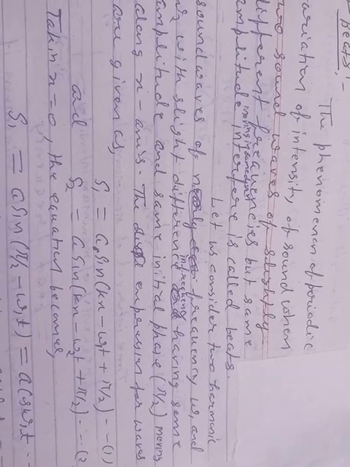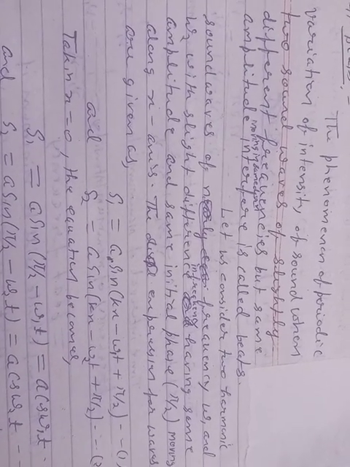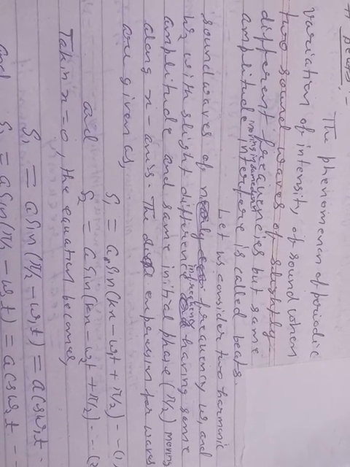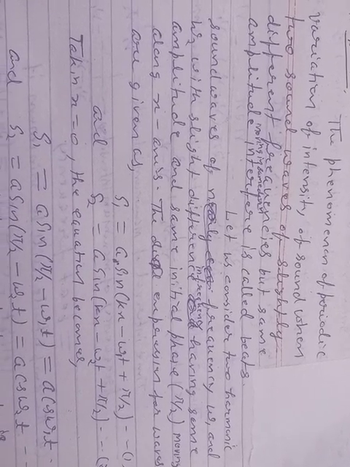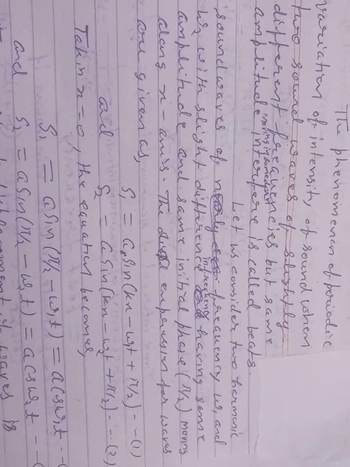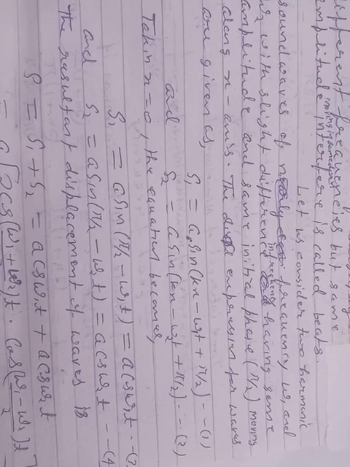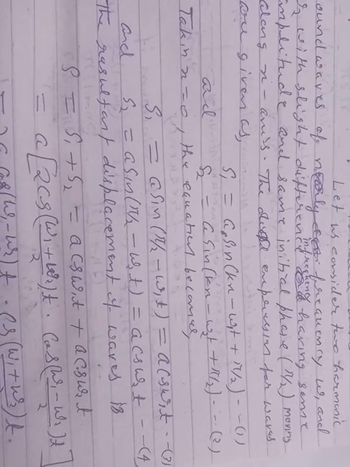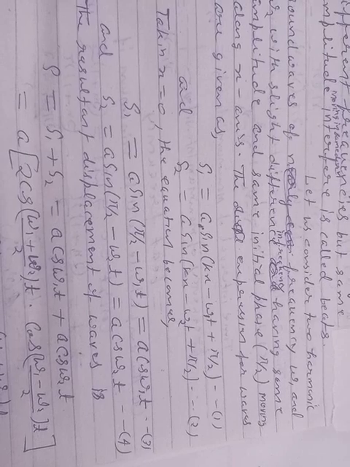Let us consider two harmonic sound waves of angular frequency omega 1 and omega 2, with slightly different frequency, having same amplitude and same initial phase pi by 2, moving along the x-axis. The expressions for the waves are given as s1 equal to a sin(kx minus omega 1 t plus pi by 2), equation 1, and s2 equal to a sin(kx minus omega 2 t plus pi by 2), equation 2.